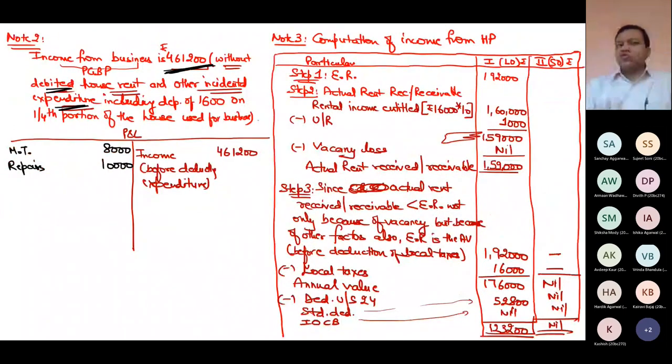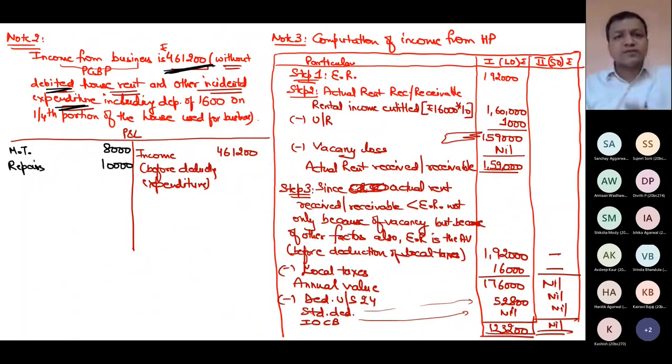Every chapter has its own rules and regulations. In house property, you do not deduct any expenditure except interest on capital borrowed for the purpose of purchase, construction, repair, renewal or reconstruction. But in PGBP, you deduct all the expenditures which are related to the business.